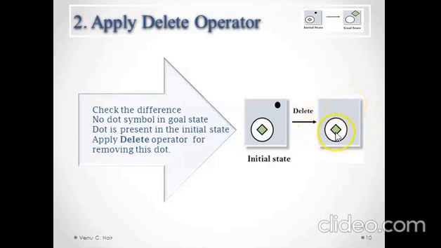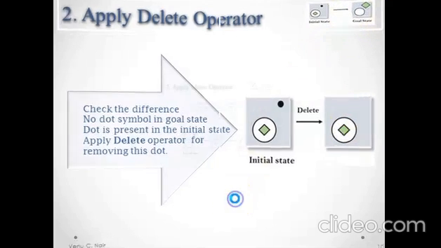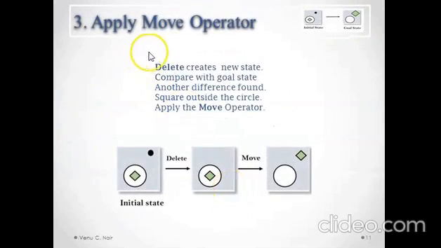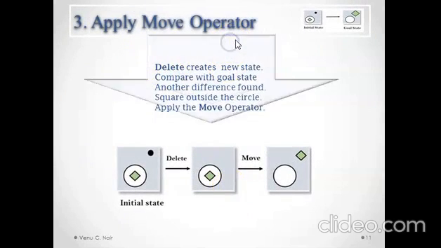So we have to take this out of the circle. For that we don't need to use delete. We cannot use expand. We have to use move. We have to move this square from here to here, because that is the location in the goal state. So apply the move operator.